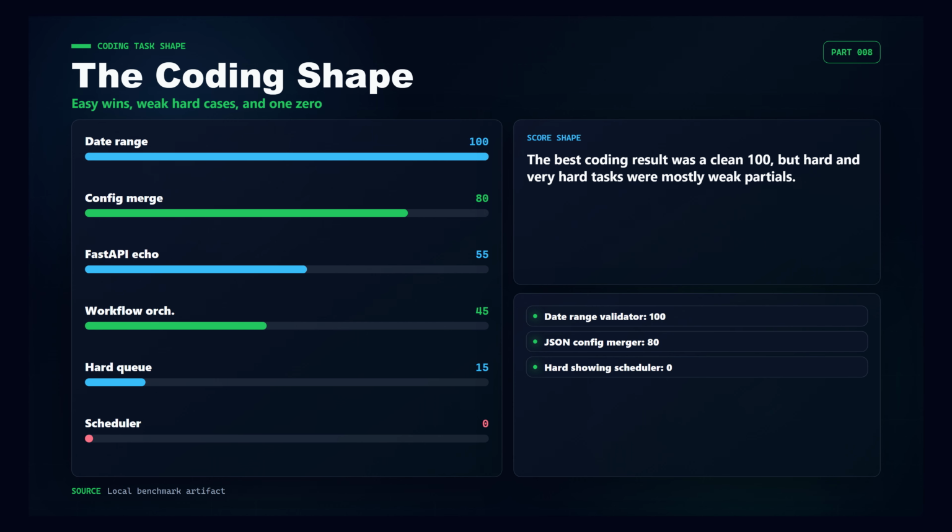Inside coding, there was one clean full pass. The easy date range validator scored 100 out of 100. The JSON config merger was a stronger partial at 80 out of 100, but the hard cases were rough. Job queue, notes permissions, order pricing, and webhook receiver each scored 15 out of 100. The showing scheduler scored 0. Very hard coding tasks mostly landed between 15 and 45 out of 100, except for one error case.